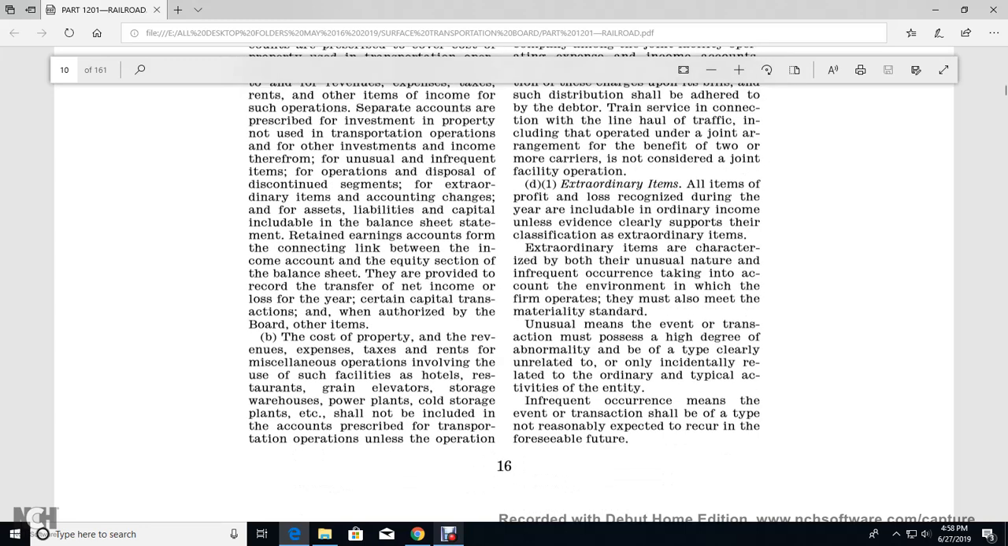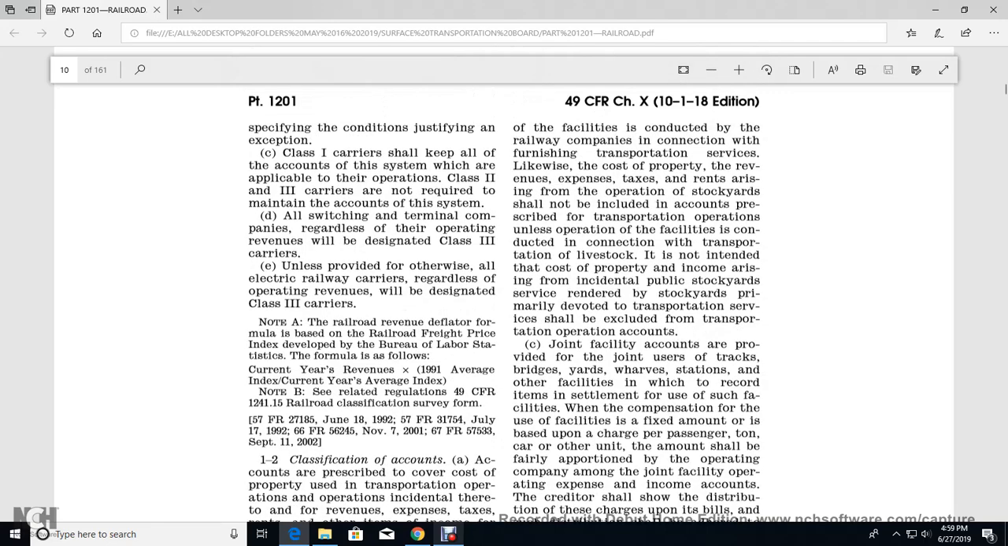The cost of property, revenue, expense, tax and rent for miscellaneous operations involved with the use of such facilities, such as hotels, restaurants, grain elevators, storage warehouses, power plants, cold storage plants, etc., should not be included in the accounts prescribed for transportation operations